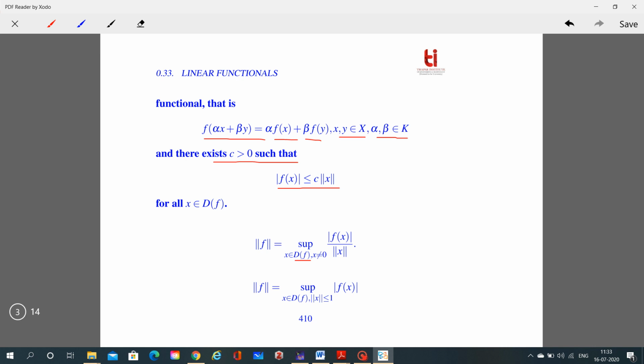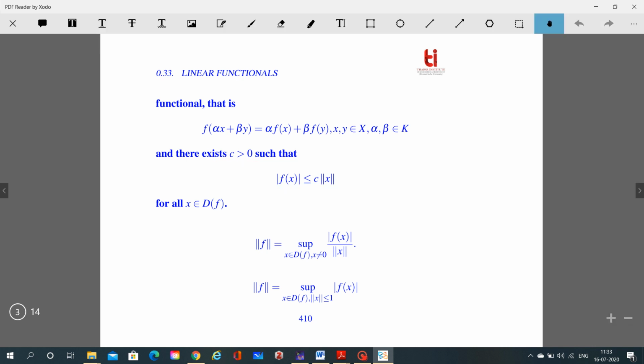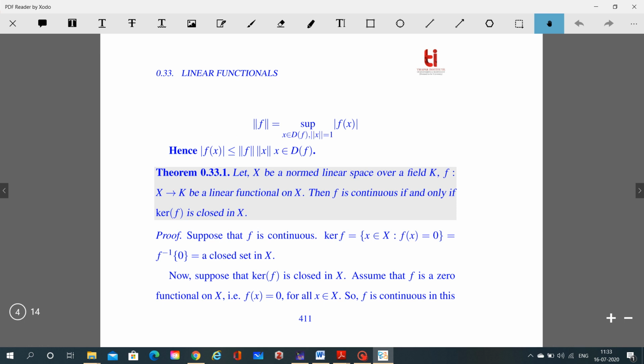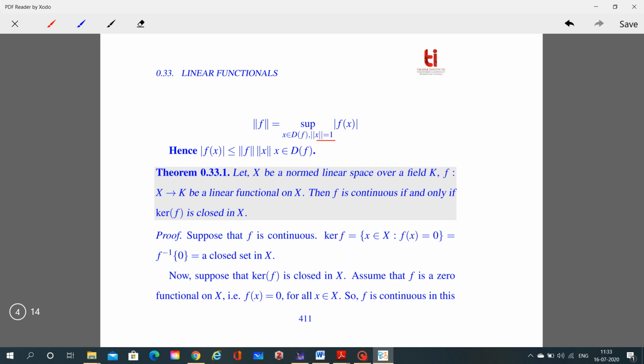Or this definition can also be written as the norm of f equal to the supremum of the modulus of f of x, where the norm of x is less than or equal to 1 and x belongs to the domain of f. Or we can say that the norm of f is equal to the supremum of the modulus of f of x, where the norm of x is equal to 1. So hence the modulus of f of x is less than or equal to the norm of f times the norm of x for every x belonging to the domain of f.